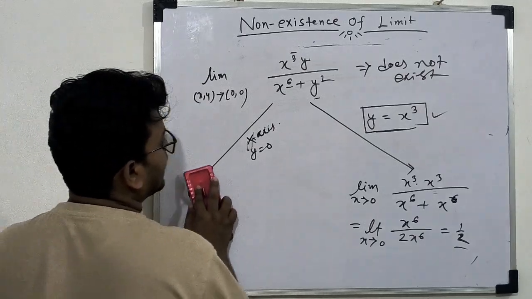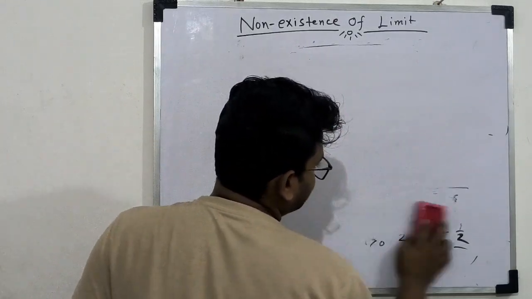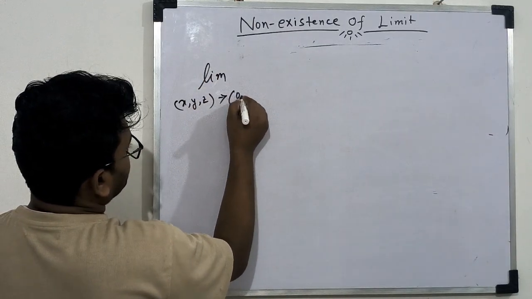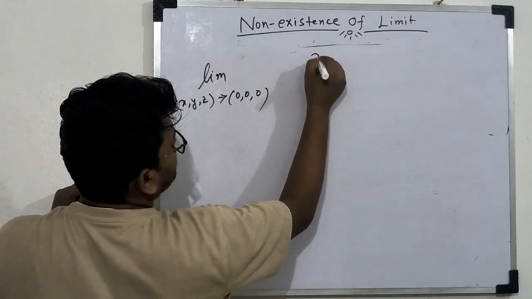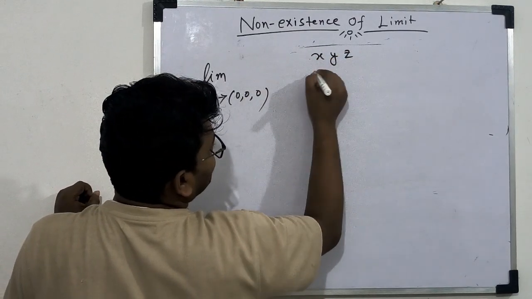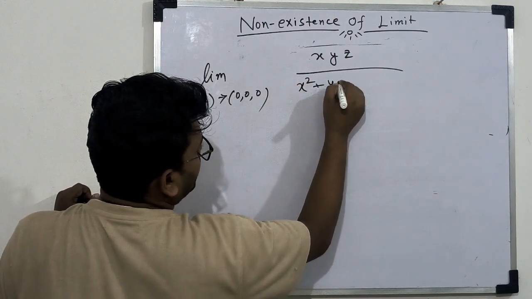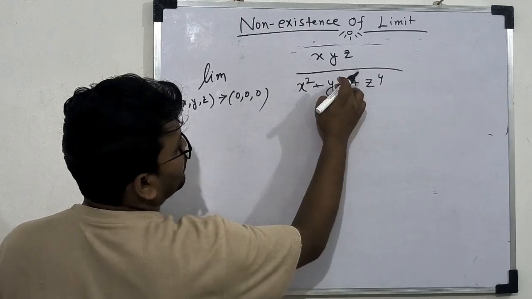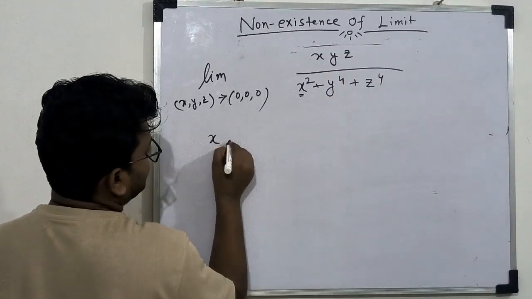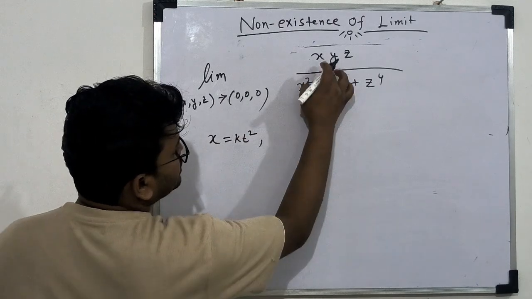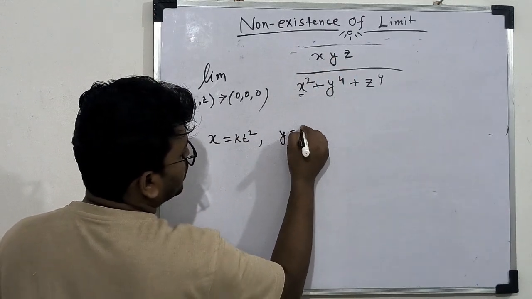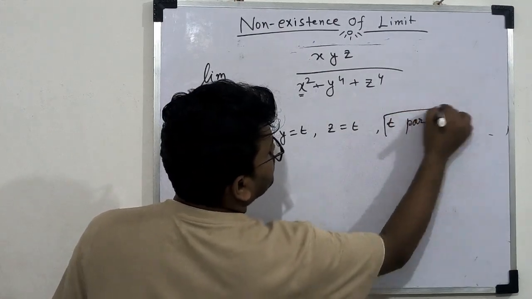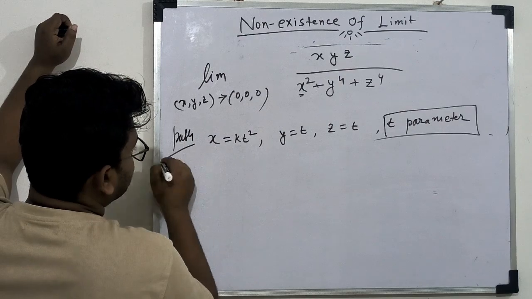So now we take another function, that is a function of three variables. Let us take limit (x,y,z) tends to (0,0,0) of the function xyz divided by x square plus y to the power 4 plus z to the power 4. So the highest power is 4. So if we choose x equal to k into t square, and y equal to t and z equal to t, t is a variable or parameter. So this is a path in 3D.